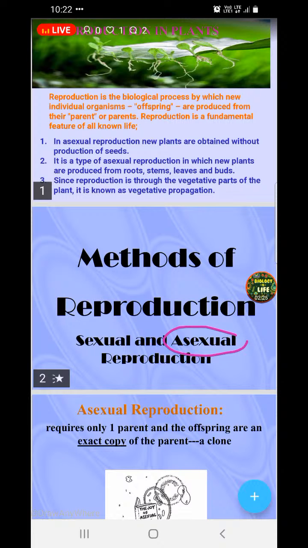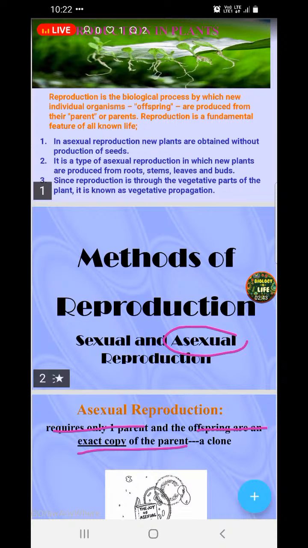What is asexual reproduction? It requires only one parent and offsprings are an exact copy of the parent, or a clone, can be formed. As only one parent is involved, almost all the genetic information is the same.